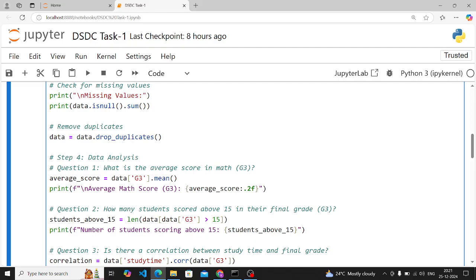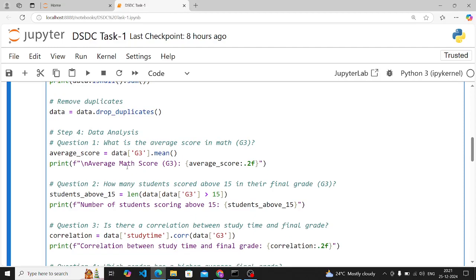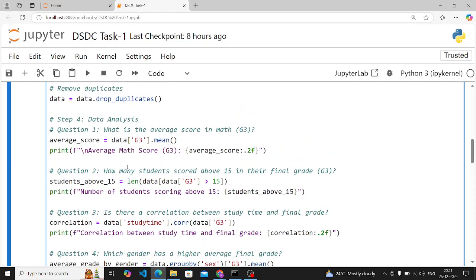Now comes our data analysis part. In data analysis, we will work on some questions: you have to make questions and give answers to them.